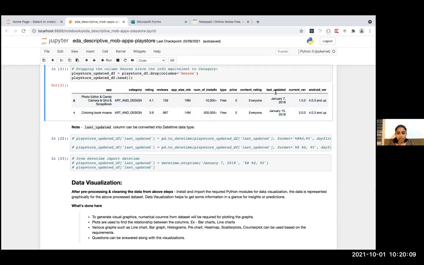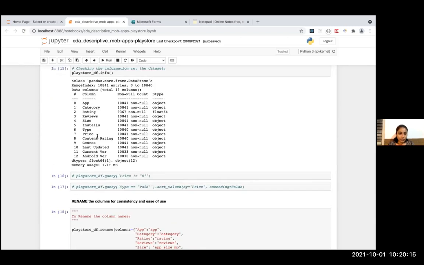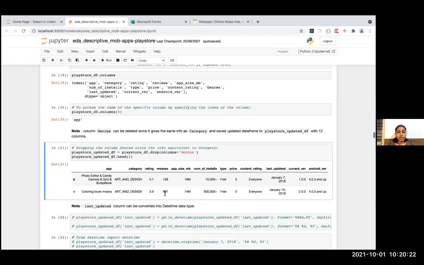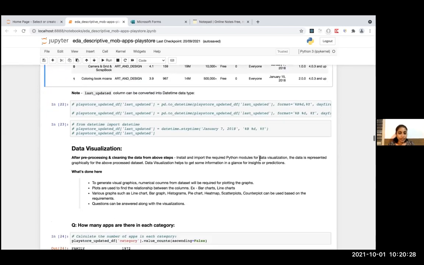And now if you notice the last updated column, it's basically a date column, but it's been treated as object. If this column will be used, certainly it needs to be converted into datetime type.